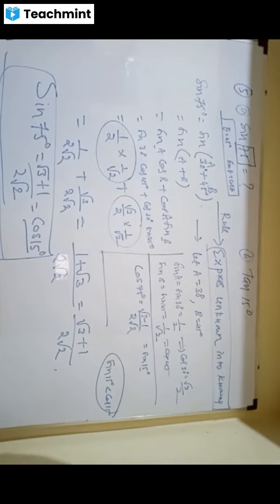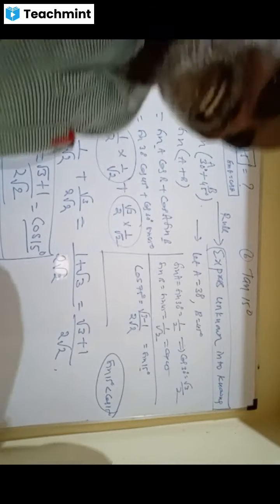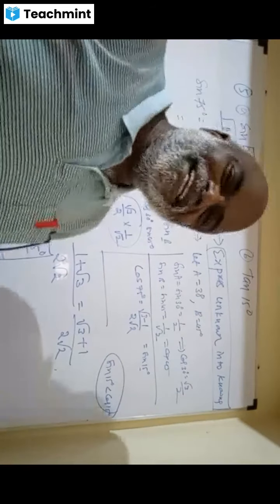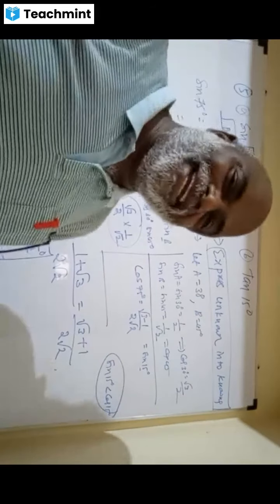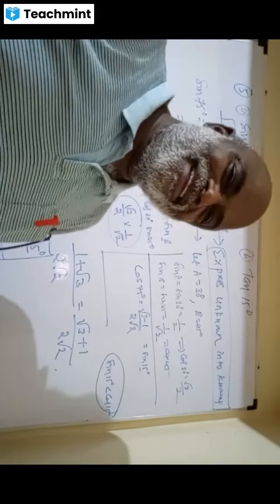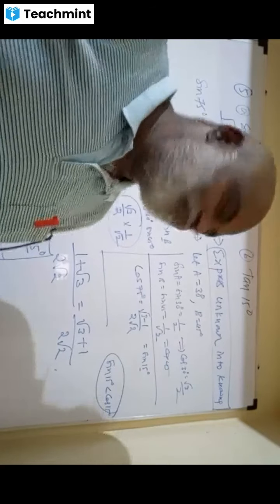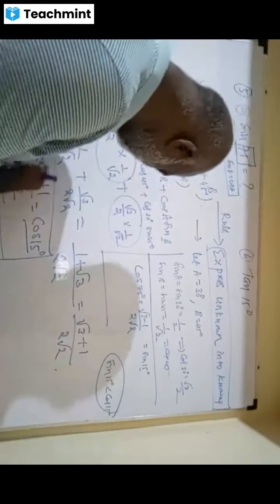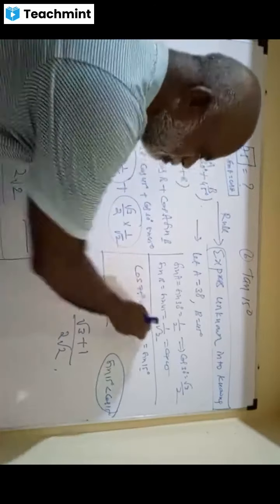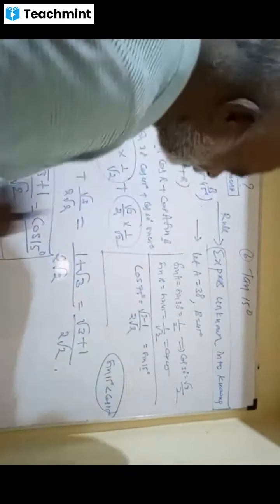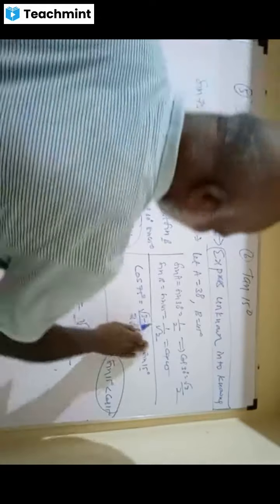It's logic only. You can do it also, and get the answer. But how to remember these things? To remember, see, there is a fun here. Root 3 plus 1, once I know this, I get one free, buy one get one free. Logic, that's all.